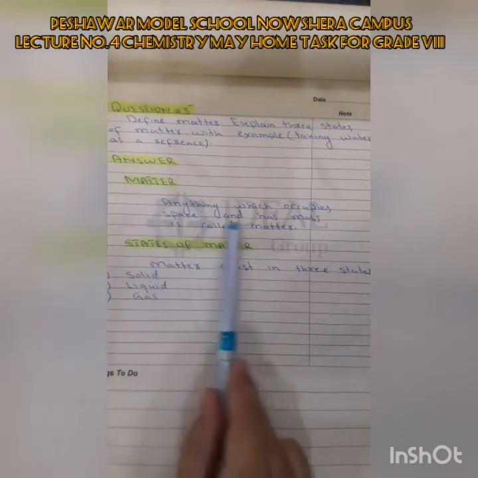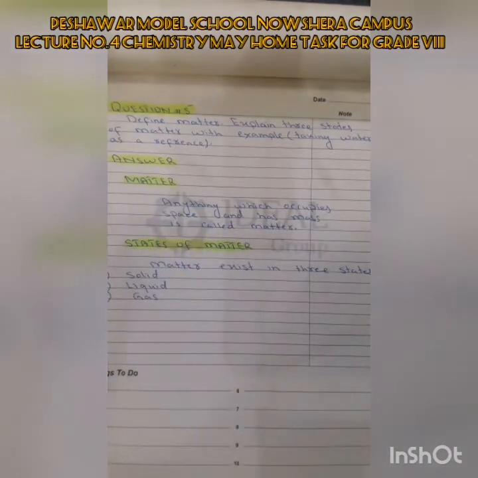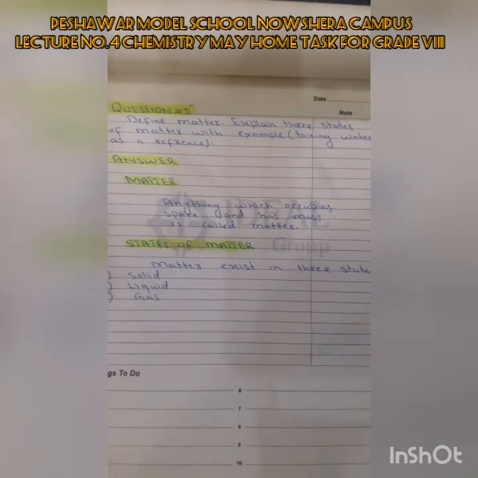Look at the definition. Anything which occupies space and has mass is called matter. As we know, all the substances in the universe are matter, because all the substances occupy space and have mass. The food we eat, the water we drink, the air we breathe, the pen we use to write, the book we read, the chair we sit on, all these substances are matter. Because all these substances occupy space and have mass, our bodies are also matter.